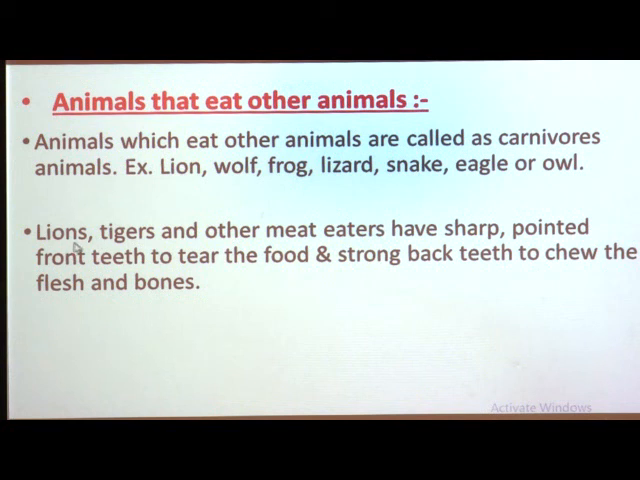For example, lions, tigers and other meat eaters have sharp pointed front teeth. They have sharp pointed front teeth which help them to tear the food, and they also have strong back teeth to chew the flesh and bones.